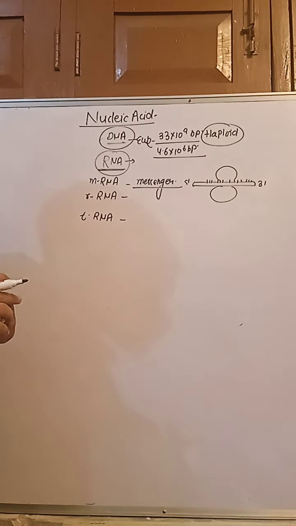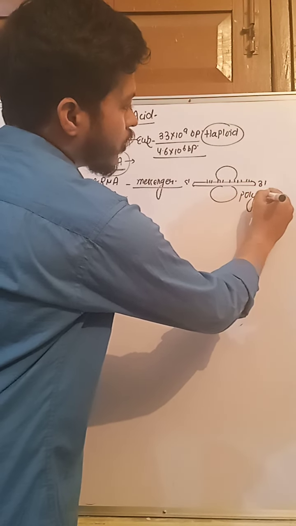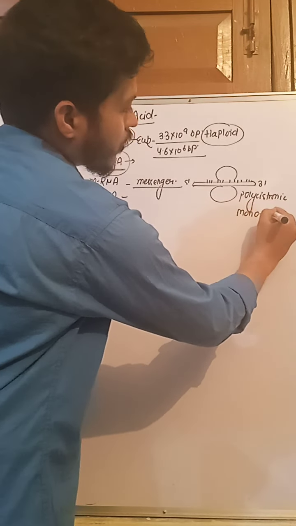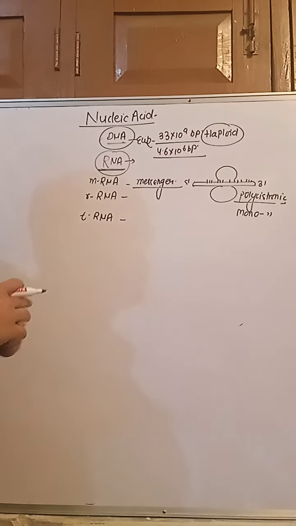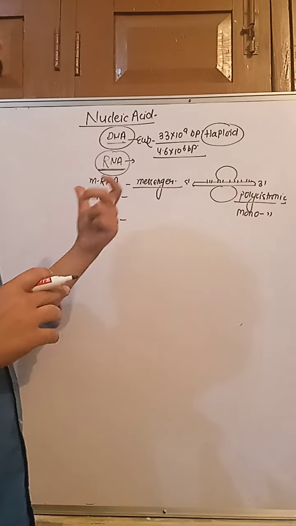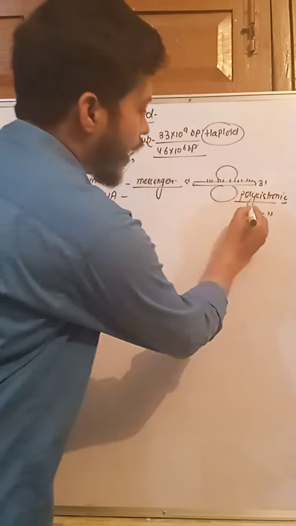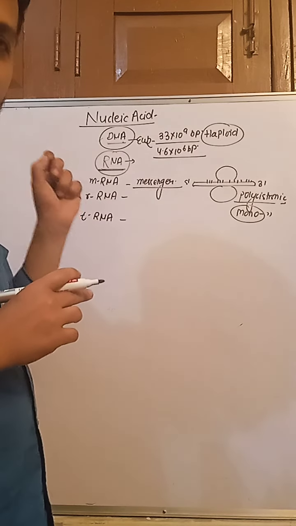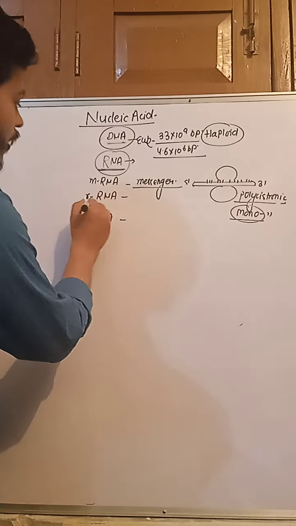That is messenger RNA. So generally mRNA is of two types, polycistronic and monocistronic. What is polycistronic? Polycistronic is present in prokaryotes. A single mRNA carries the information of many genes and synthesizes different types of protein, like in the case of lac operon. And in monocistronic, the single mRNA carries only one gene's information and makes one type of protein, that is called monocistronic. Okay, that is mRNA.